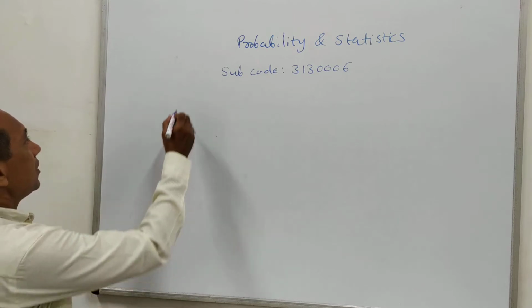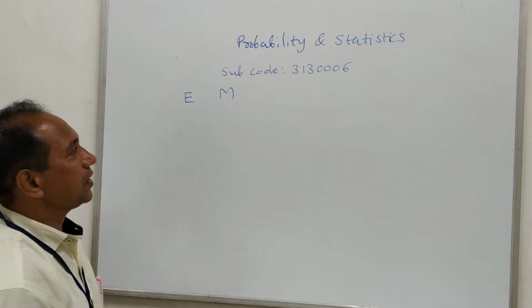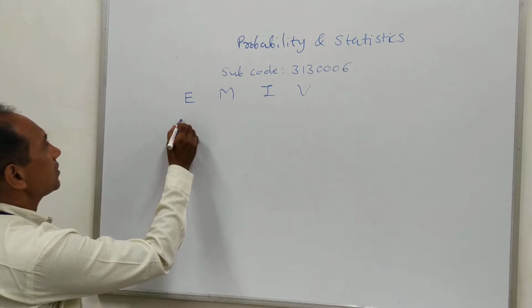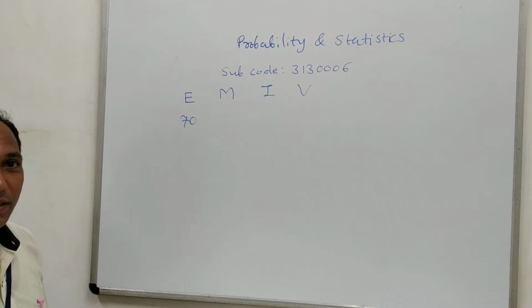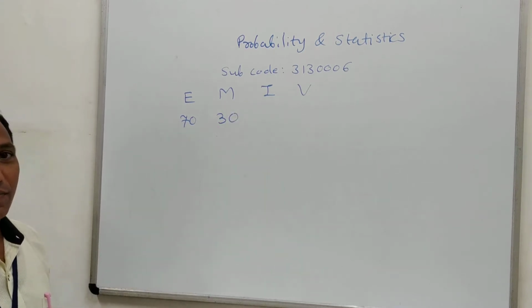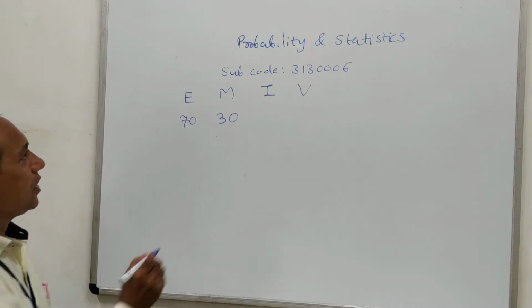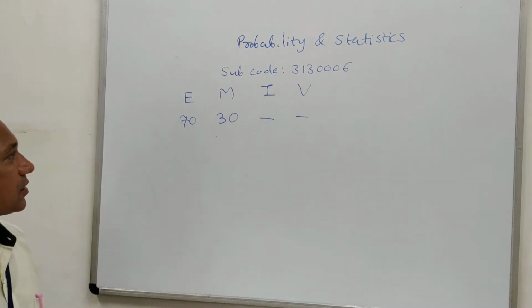Here the marking system is distributed in E, M, I and B portions for all subjects. But for our subject, the external examination is of 70 marks and this will be conducted through GTU. Then the mid-sem examination will be of 30 marks. This will be handled by the college. That means in the college examination you will have to get marks out of 30. Then for internal and for viva portion there is no mark in this subject.